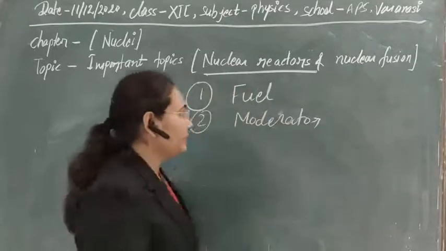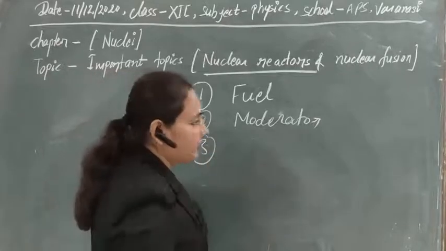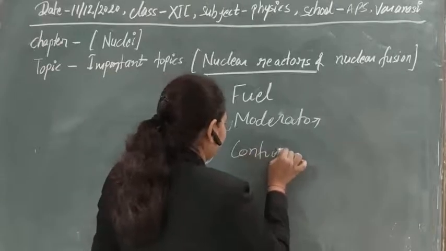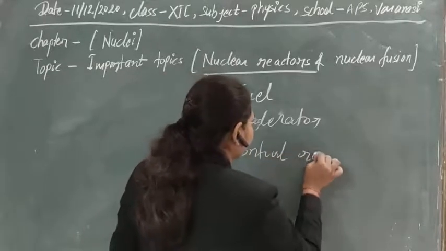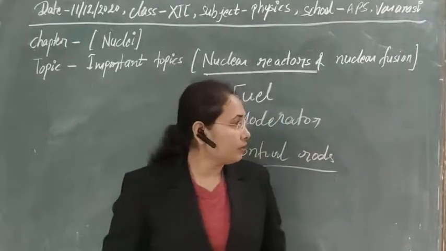The third component that we are using in nuclear reactors is control rods. So what are control rods?